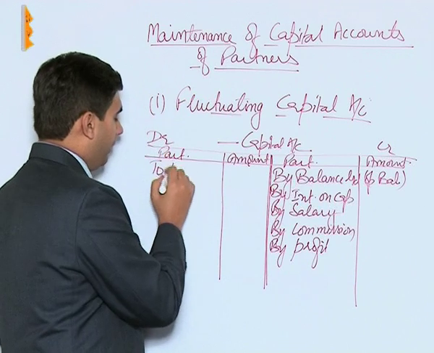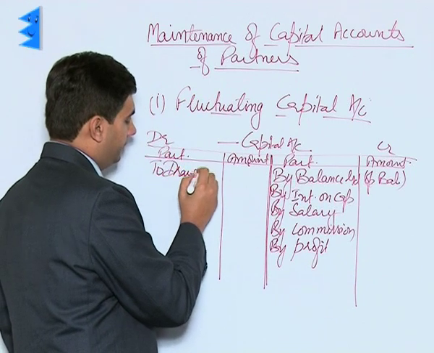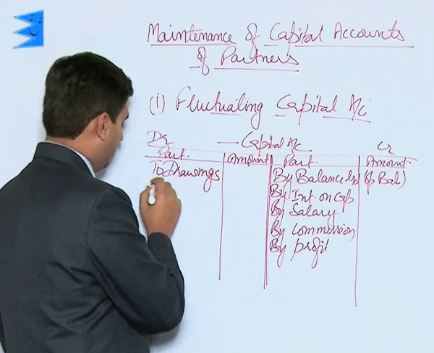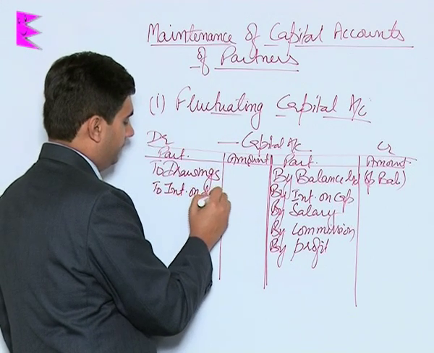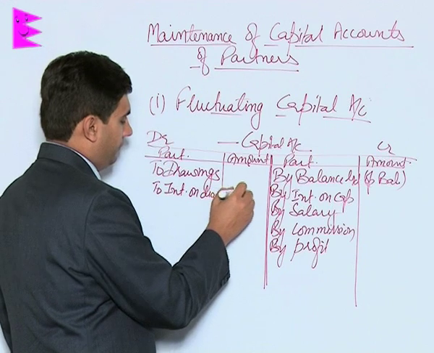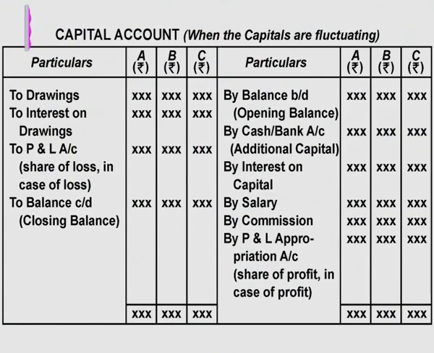On the debit side, we will have drawings, interest on drawings, and any loss that is to be shared by him. Finally, totaling out, we get to balance carried down.